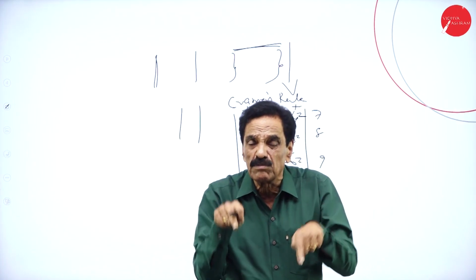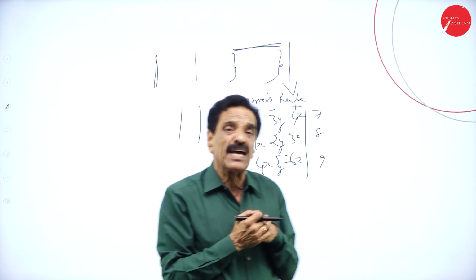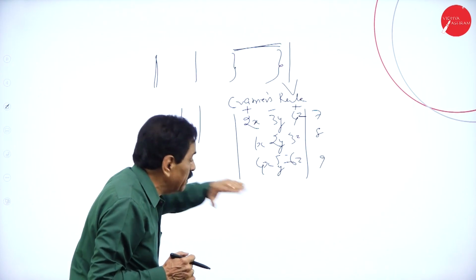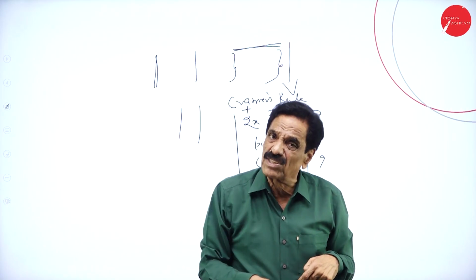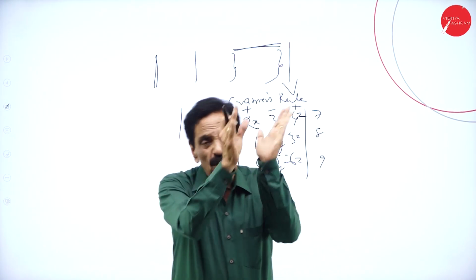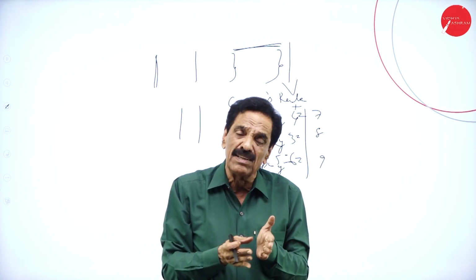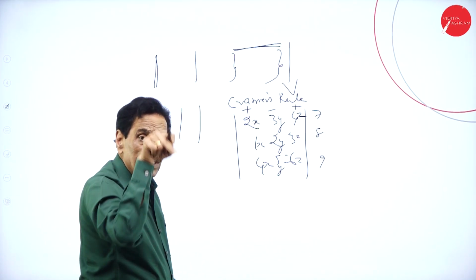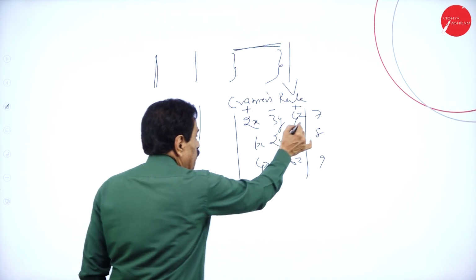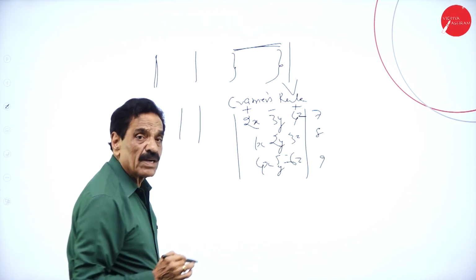So rows and columns are evaluated with the help of Cramer's rule. That is what determinants are. Rows and columns arranged is called a matrix, whereas determinants determine the values of rows and columns in a sequence, using Cramer's rule. What is Cramer's rule?